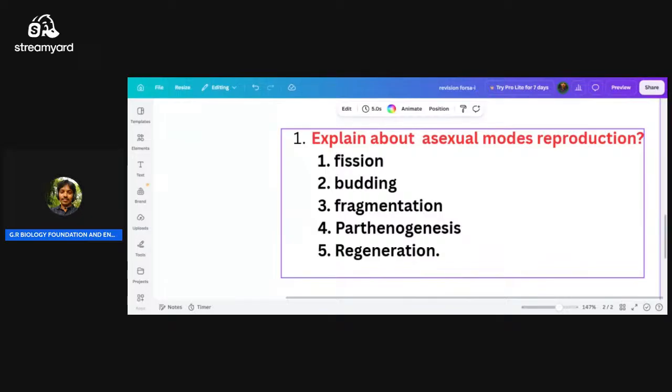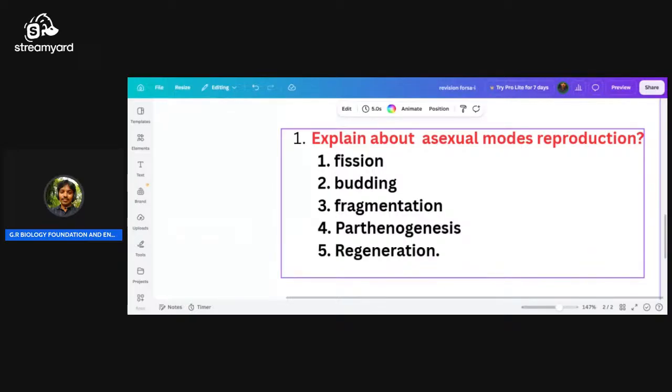Okay, what is fission here? If we observe amoeba, euglena, paramecium, these are all unicellular organisms. Even bacteria reproduce by splitting into two or more offsprings. This usually occurs in a symmetrical manner. This splitting into two is binary fission.